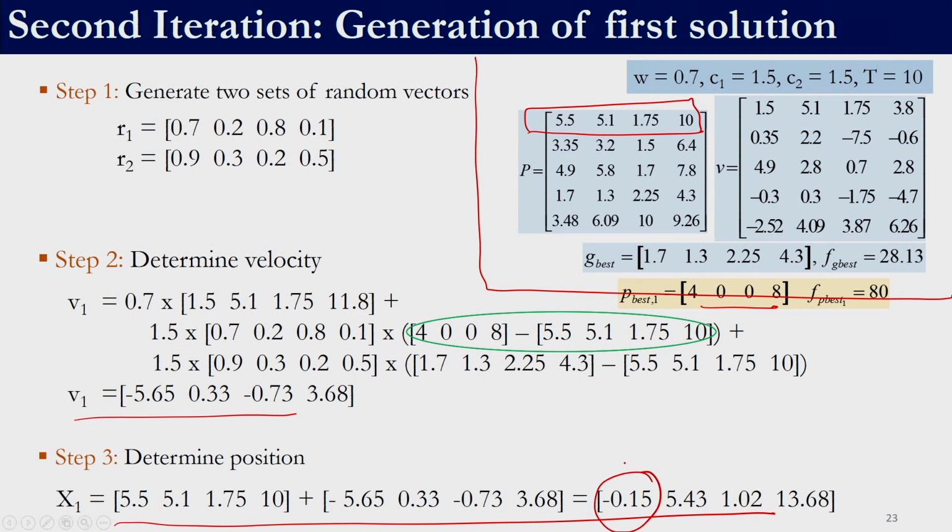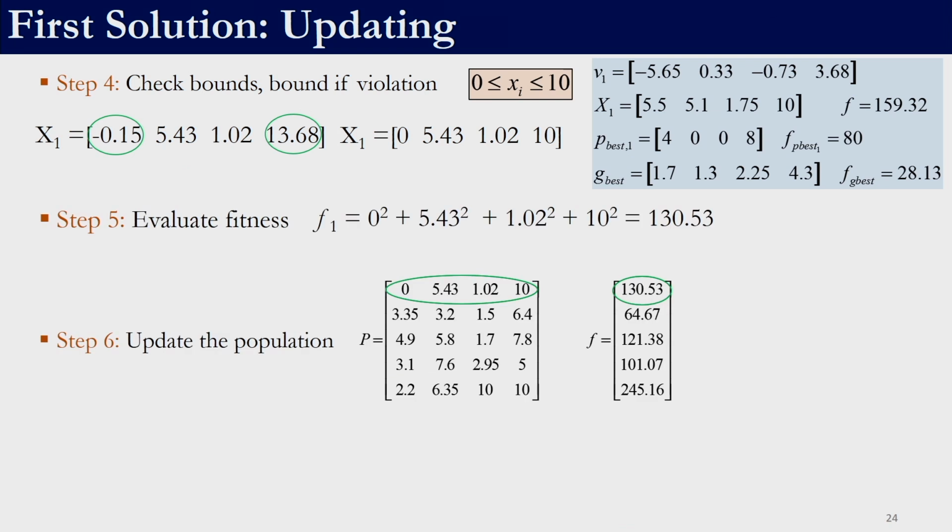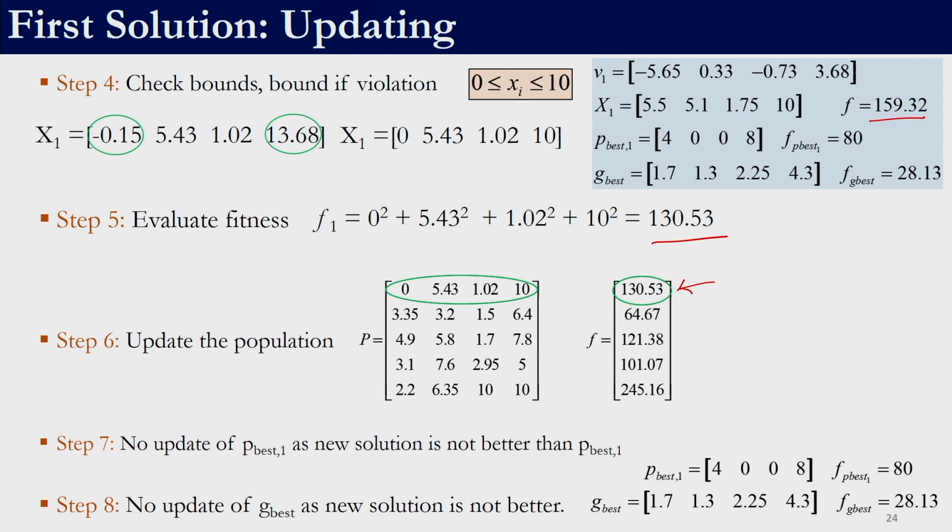Since this particular variable has a value which is out of its bound, we will bound it, and we will calculate its objective function, it is 130.53. What we started with was 159.32, what we have got is 130.53. Irrespective of whether it is better or not, it will find a place in the population, right. For the first member, the history so far says that 80 was its personal best. What we have now currently got is 130.53, which is still worse than 80, right. So we do not need to update.